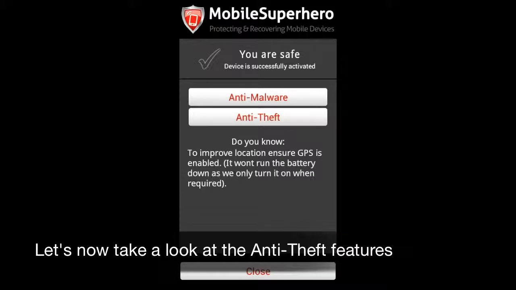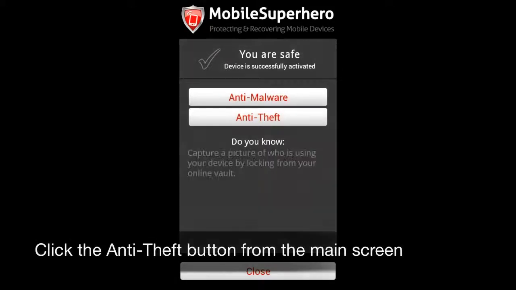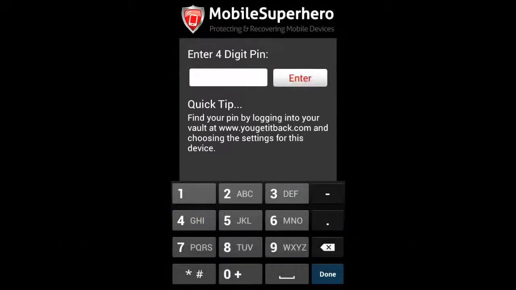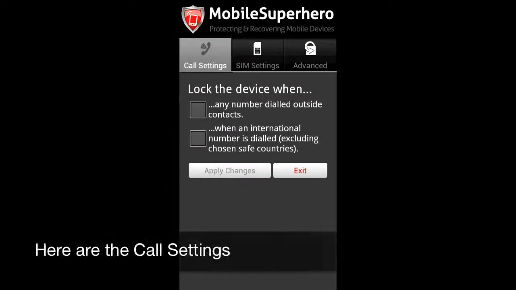Let's now take a look at the anti-theft features. Click the Anti-Theft button and enter your 4-digit PIN. When finished, click Enter. Here are the call settings.